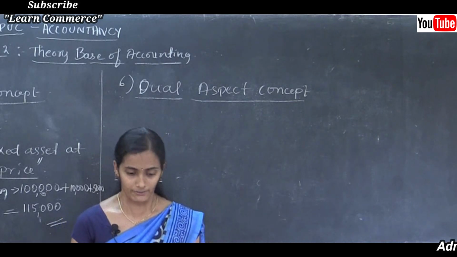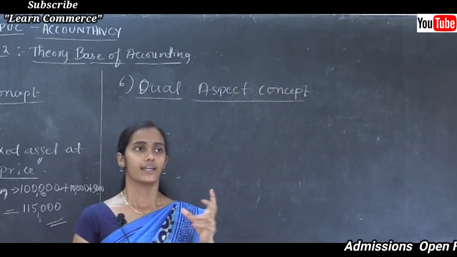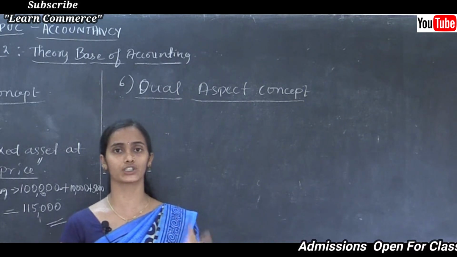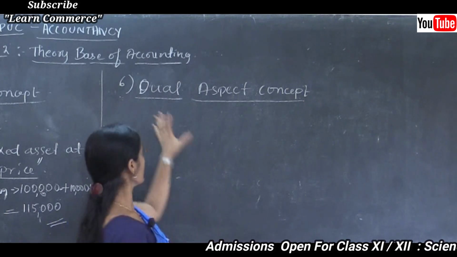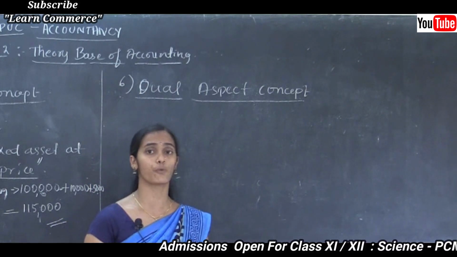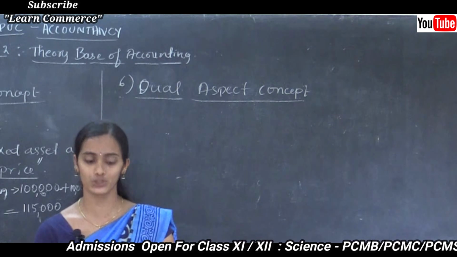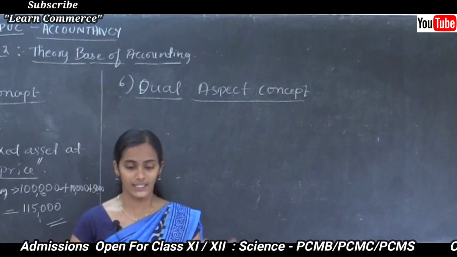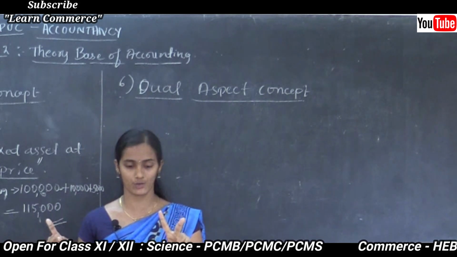In the last classes we studied that each and every transaction affects two different accounts. It means this dual aspect concept provides the basis for recording business transactions in the books of accounts. It means a transaction involves at least two accounts.